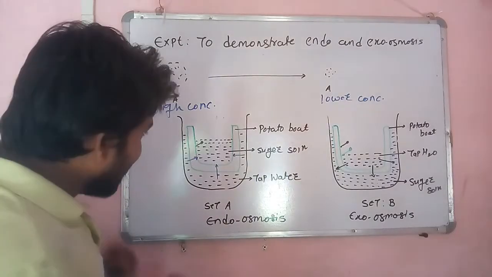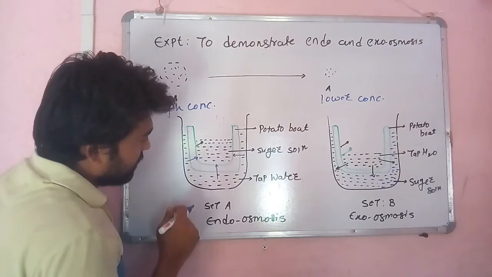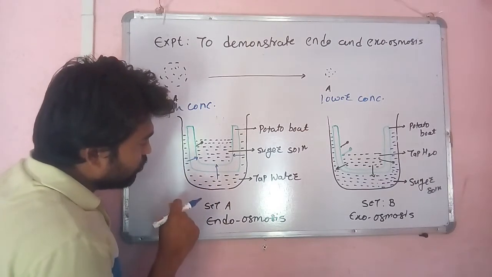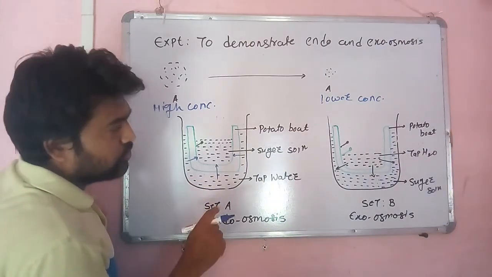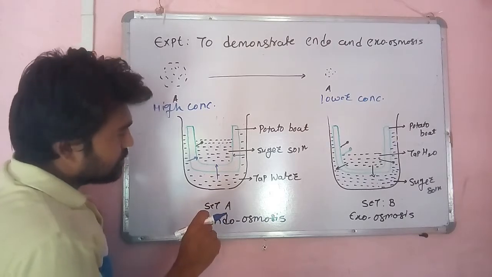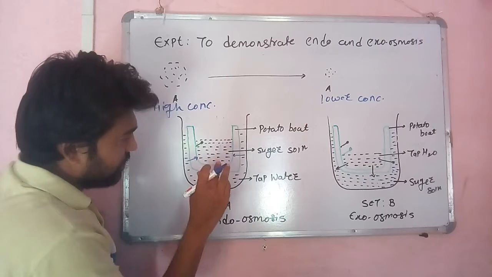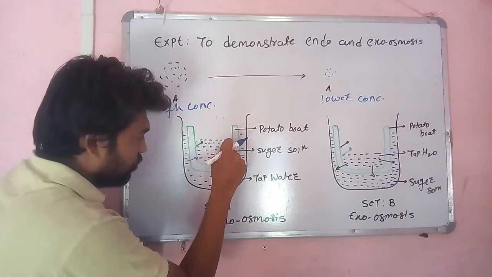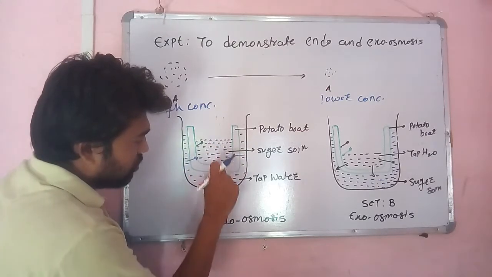But as a semi-permeable membrane is there, this semi-permeable membrane will only allow the solvent molecules to pass and not allow the solute molecules to pass. So it means that in our entire system, whatever happens where the water from the beaker enters into the potato boat, it occurs in terms of only water. The movement occurs only in terms of water.